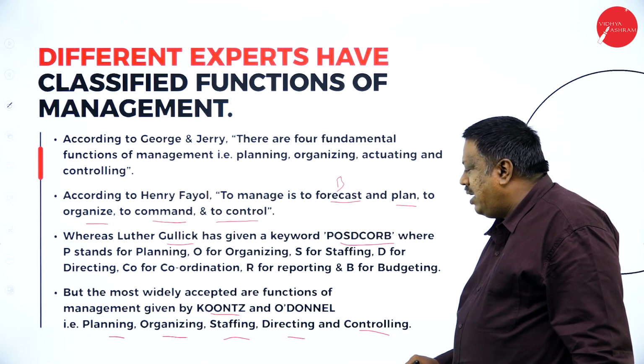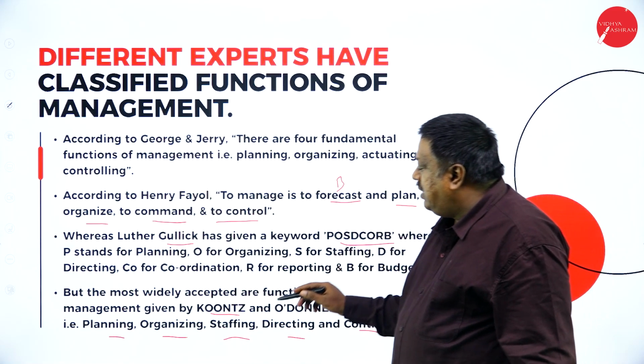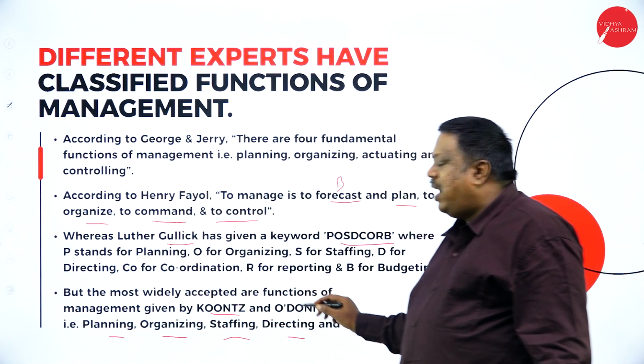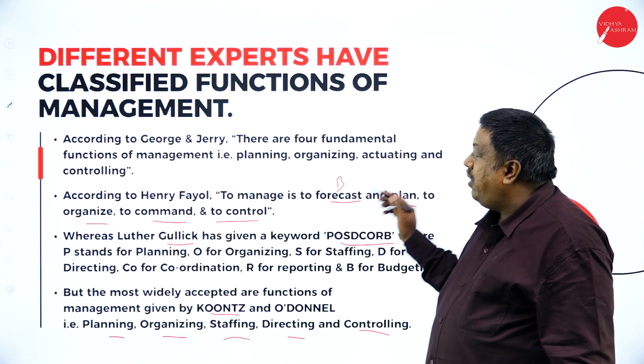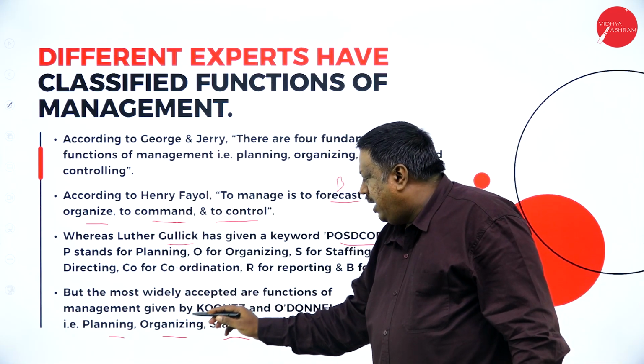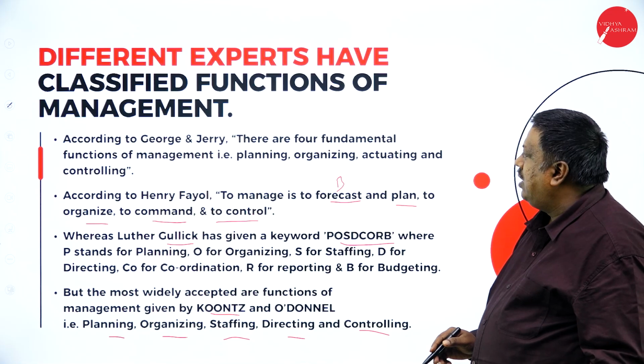This is enough for us, because even the forecast will be made and it is included at each level of function, and it is reported. For that reason, we should not have a separate function. So we can have planning, organizing, staffing, directing, and controlling. This is enough for us.